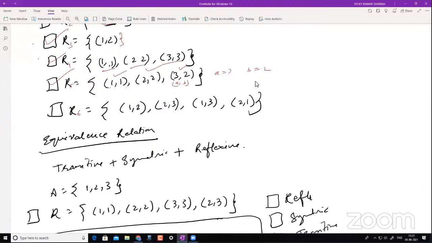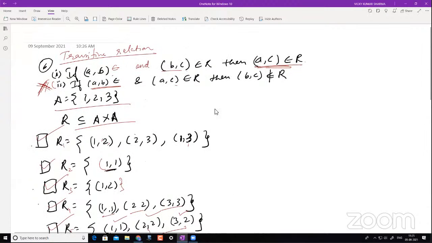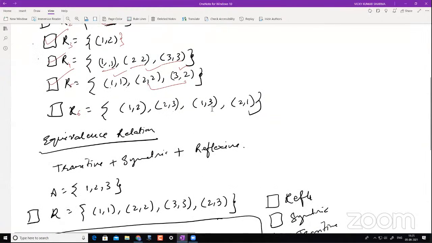Can this be my pair? Another pair? Yes. Can this be my pair? Is this starting with 2? No. So I just need to check for this, whether this makes it transitive. If this is B, then this is definitely C, right? The other element is C. So now what is my C here? 2. So now I have to make sure 3 comma 2 is there in my relation. Is 3 comma 2 there in my relation? The answer is yes. So that makes it transitive, because these two are the pair which is satisfying this, and that is why we are checking for this. If there are any other pairs, we will check for those as well. Keep that in your mind.